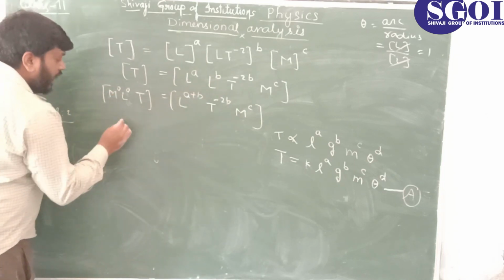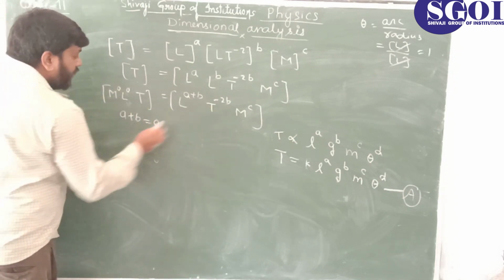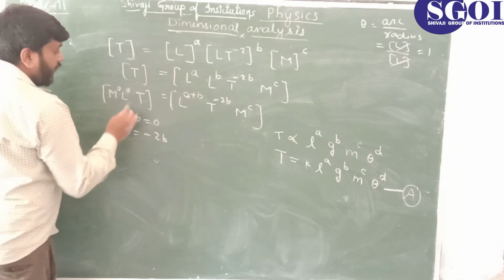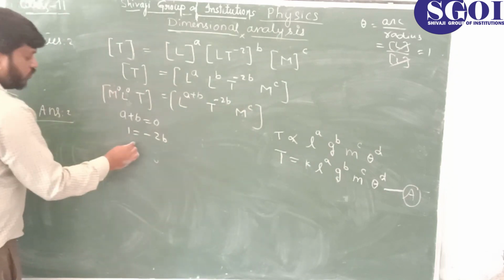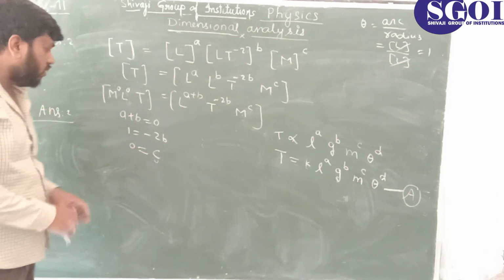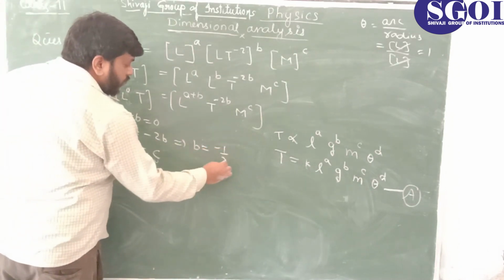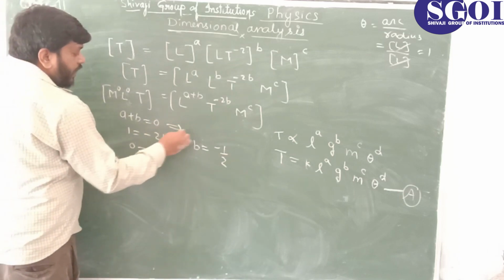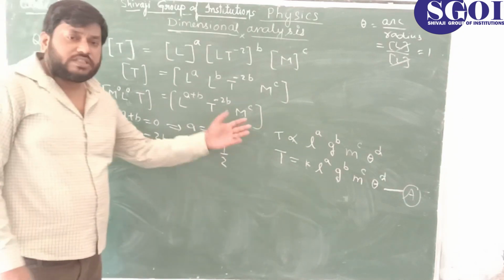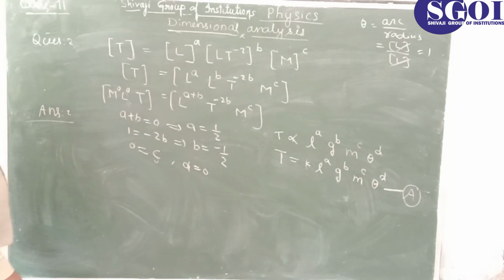So A plus B, L's power 0, equal to 0. The value of T here is 1, here minus 2B, so 1 equal to minus 2B. And what about M? This is C, this is 0. So 0 equal to C. So we have got directly the value of C equal to what? 0. Now from here B equal to minus 1 by 2. Put it here. A equal to 1 by 2. So D is absent, so D is 0, and finally D is 0. Dimensionless quantity, it is 0.